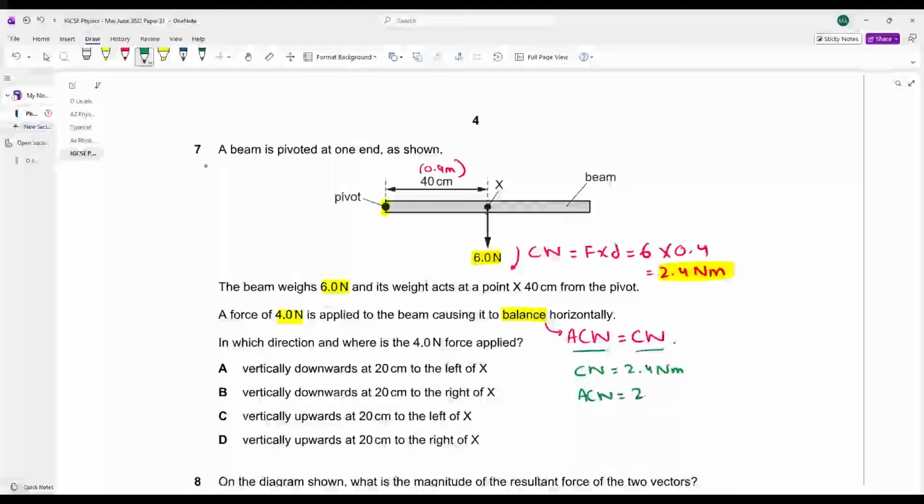अगर आप किसी तरह 2.4 न्यूटन मीटर का एंटी क्लॉकवाइज मोमेंट जनरेट करा लो, if you can somehow generate a 2.4 न्यूटन मीटर का एंटी क्लॉकवाइज मोमेंट, the beam will balance. Let's try out every option. You have a force of 4 Newton acting vertically downward at 20 centimeters to the left of x. अच्छा जी, let's say आपके पास 4 न्यूटन की फोर्स है 20 सेंटीमीटर from the left of x.